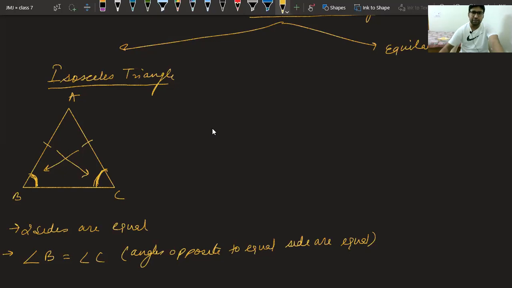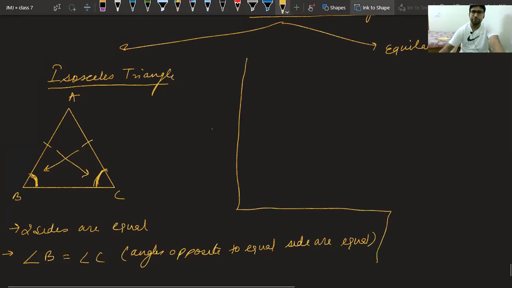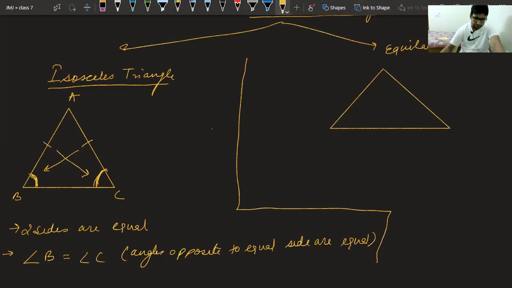Okay. Now let us see what is an equilateral triangle. We all have studied this already. It is a triangle in which all the sides are equal. A, B, C. So in this case we had AB equal to AC, and in this case we have three sides equal.